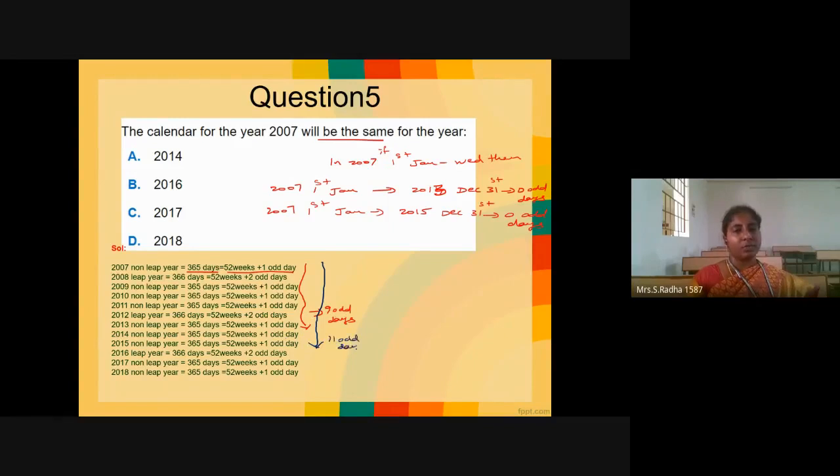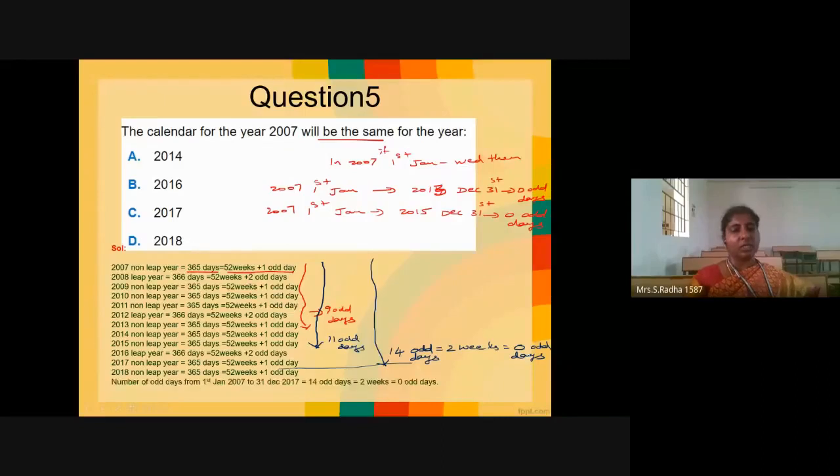It should be 0, only then 2016 calendar will match. If you see up to 2016 December 31, it is 13 days, full weeks is not there. So 2017 is also not going to have same calendar. Now if you take one more day up to here, it is 14 odd days, which is 2 full weeks, and hence it can also be taken as 0 odd days.